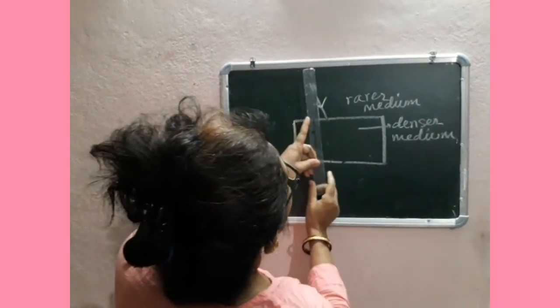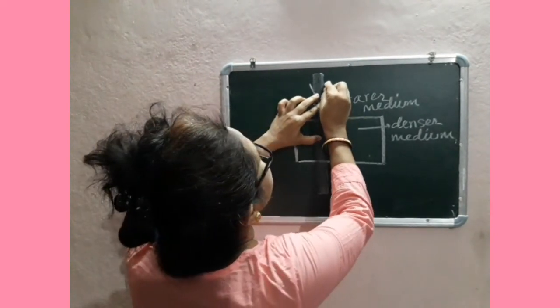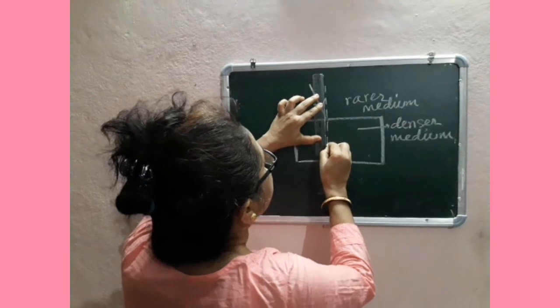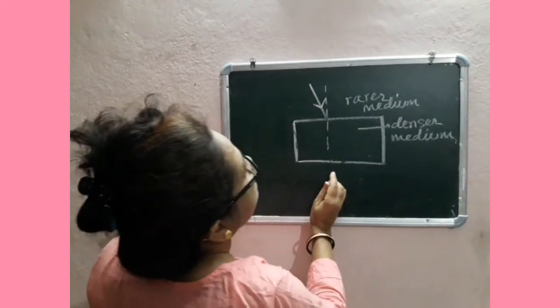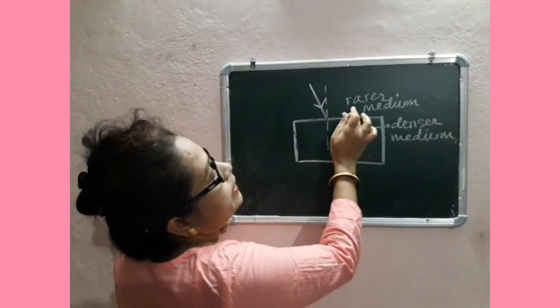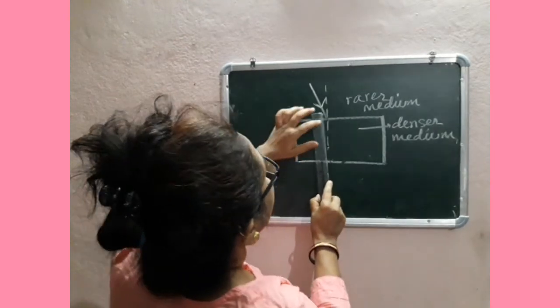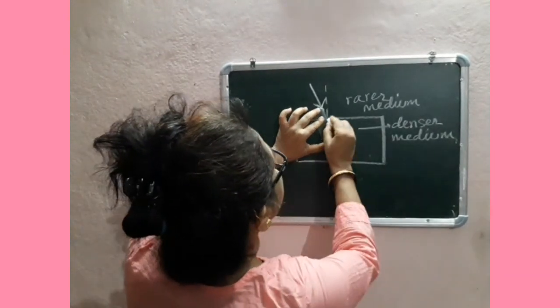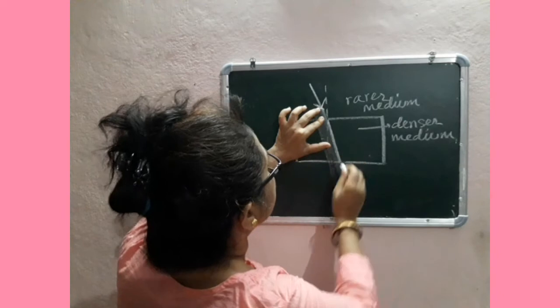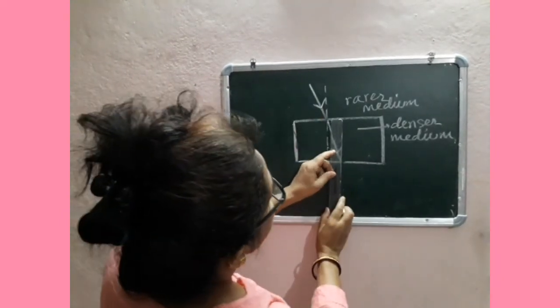At first we have to draw the normal. The light ray passes from the rarer medium to denser medium, so the refracted ray bends towards the normal. This is the incident ray.